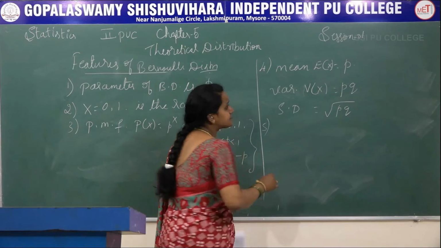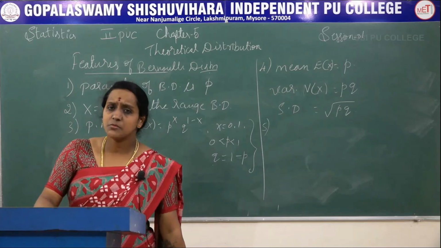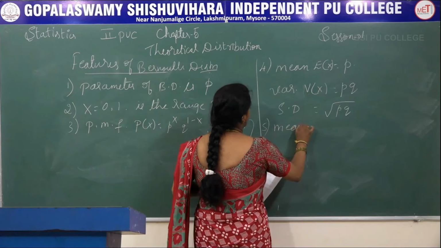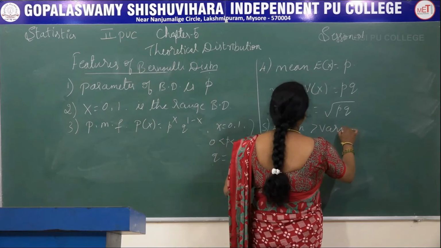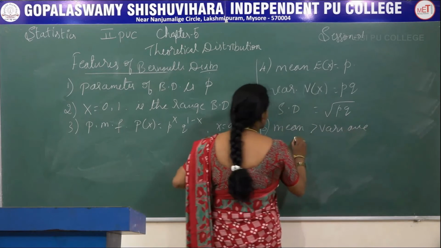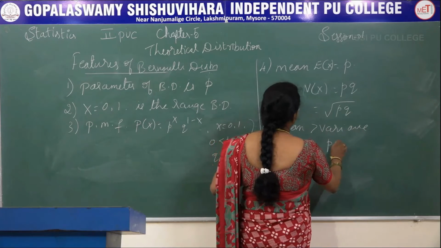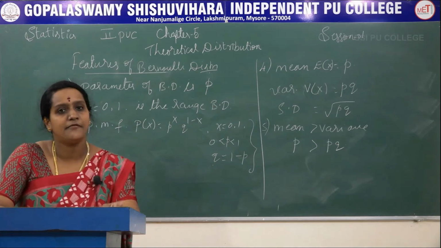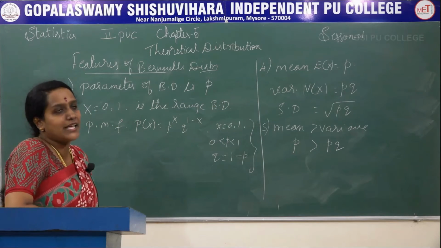And in this distribution, the mean is always greater than the variance. That is, p is always greater than pq. These are the 5 important features of the Bernoulli distribution.